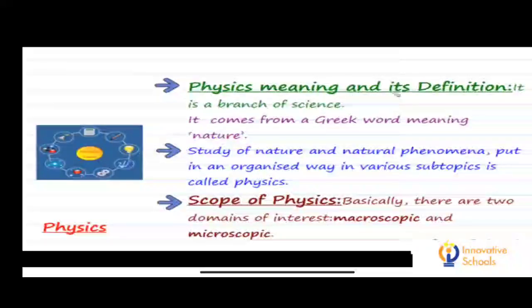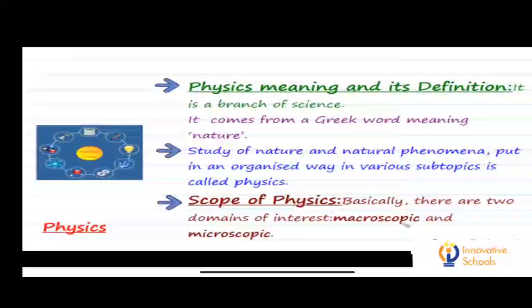Physics, meaning and its definition. So now let us learn about the meaning of physics and its definition. Physics is a branch of science and it comes from a Greek word which means nature. The study of nature and natural phenomena put in an organized way in various subtopics is called physics.